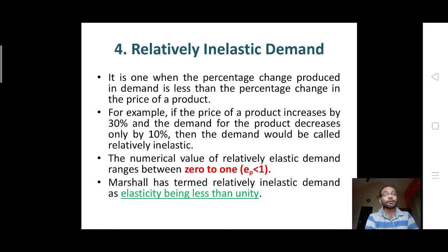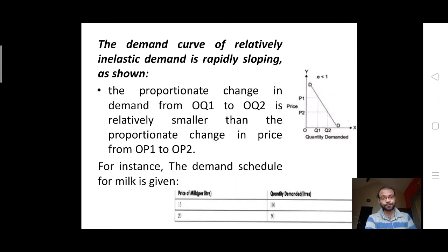For example, if the price of the product increases by 30% and the demand for the product decreases only by 10%, the demand would be called relatively inelastic. The numerical value of relatively inelastic demand ranges from 0 to 1, which means it should be a value lesser than 1. Marshall has also termed the relatively inelastic demand as elasticity being lesser than unity, which means lesser than 1. Now, this is very much evident from this diagram. That is, the demand curve of the relatively inelastic demand is rapidly sloping downwards.